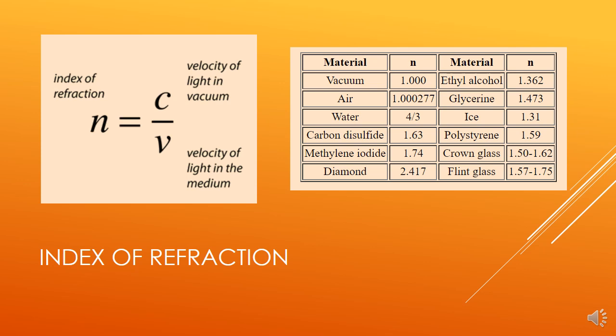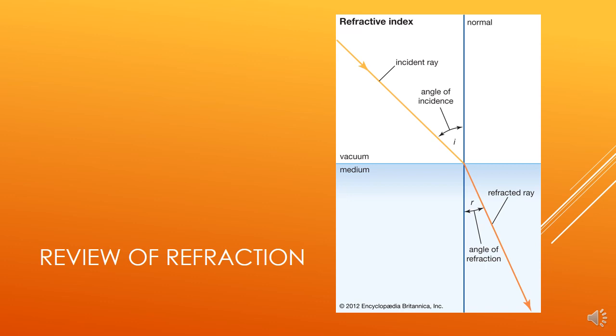So the chart to the right shows the index of refraction for a bunch of different materials: air, water, diamond, and so on. And we did the Snell's Law lab, and that phenomenon is called refraction of light. So just a little bit of review.